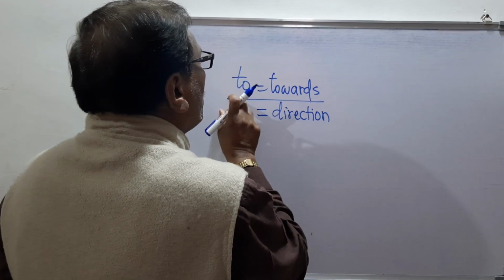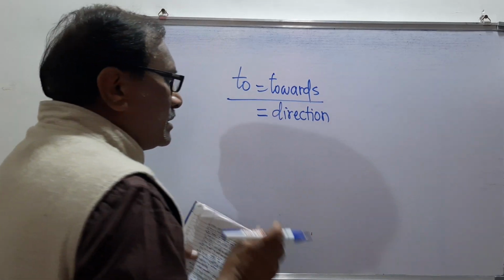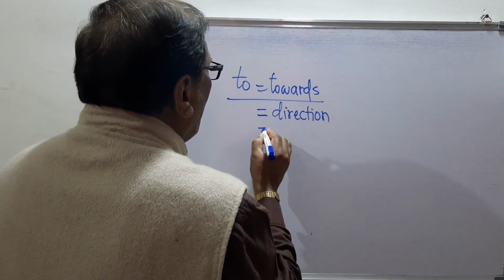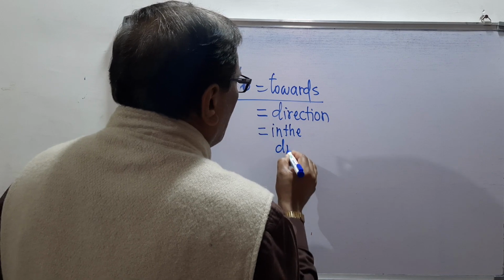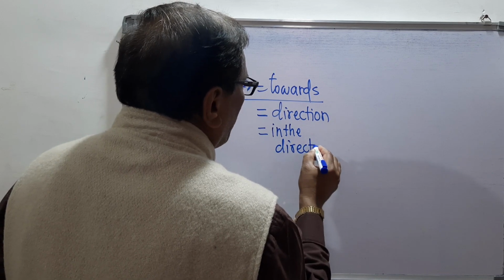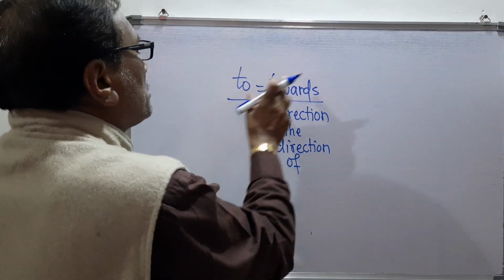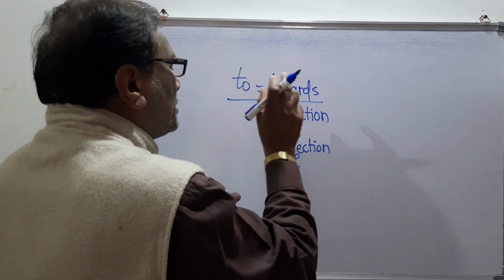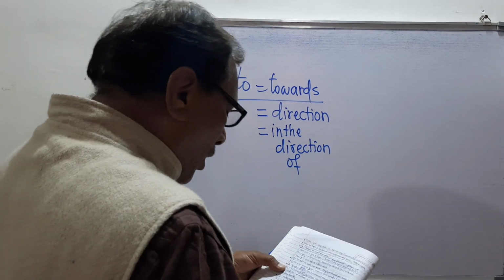Remember, to means towards, and towards means direction, in the direction of. So to means towards, to means direction, or to means in the direction of.